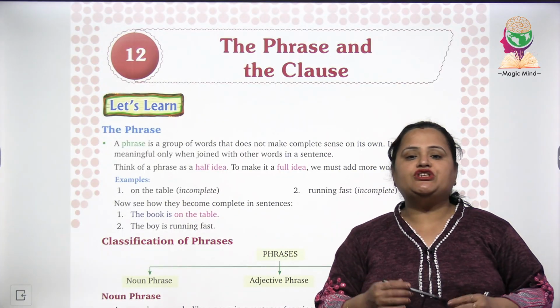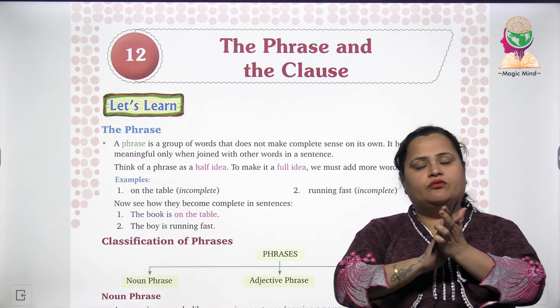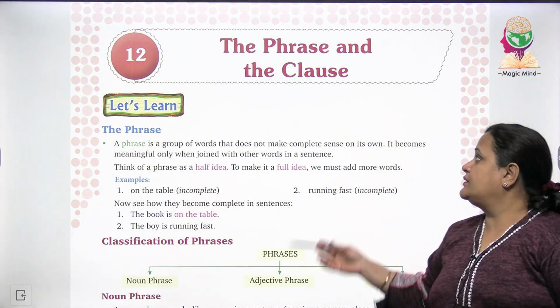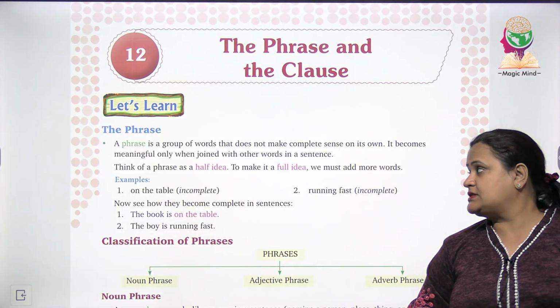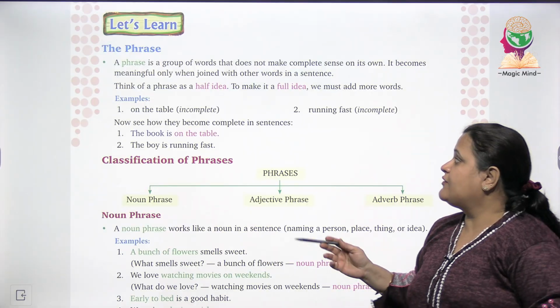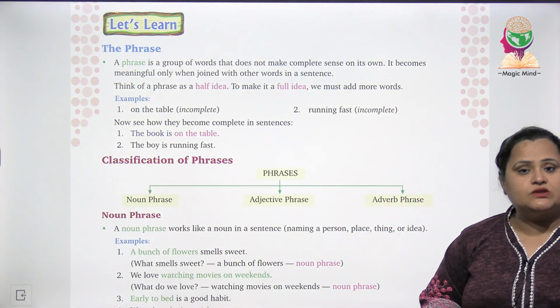Let's start children, chapter number 12, the phrase and the clause. Let's learn. सबसे पहले देखते हैं the phrase. The phrase is a group of words that does not make complete sense on its own.